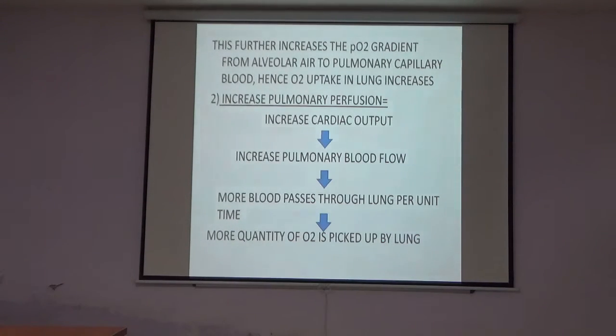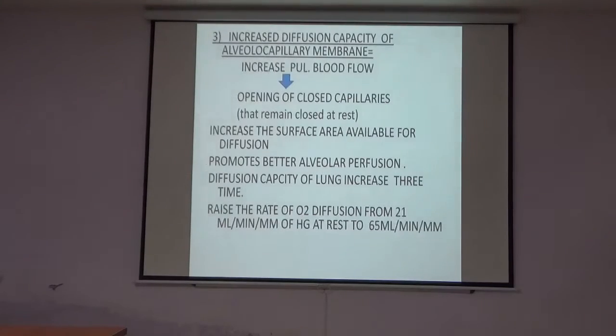Previously, I said there is an increase in cardiac output. Increase in cardiac output causes an increase in pulmonary blood flow, and increased pulmonary blood flow means more blood passes through the lung per unit of time. Then a greater quantity of oxygen is taken up by the lung, as there is already a deficit of oxygen in the venous blood. Third is the increased diffusion capacity of the alveolo-capillary membrane. As the increased cardiac output causes increased pulmonary blood flow, it causes opening of the closed capillaries that remain closed at rest.